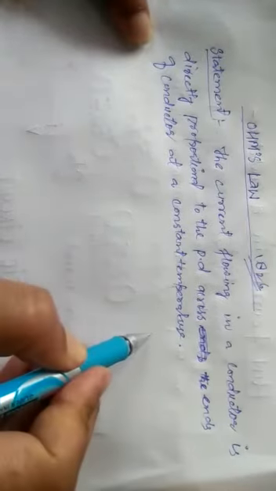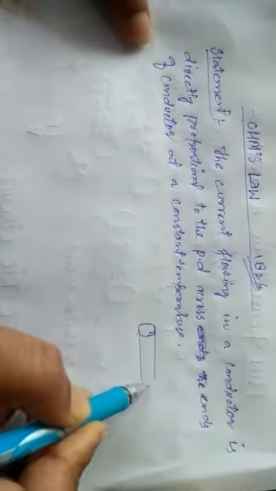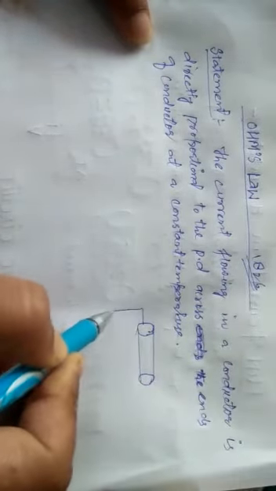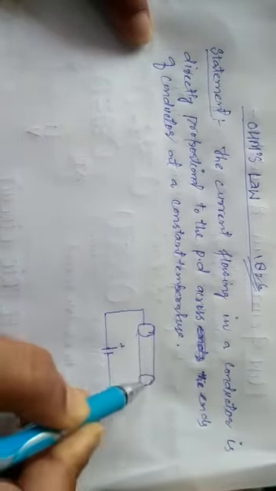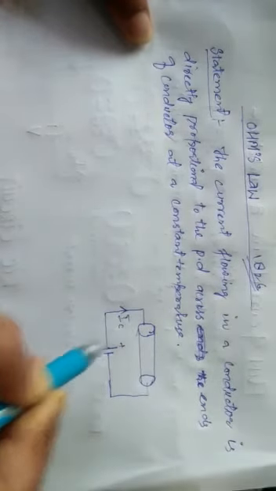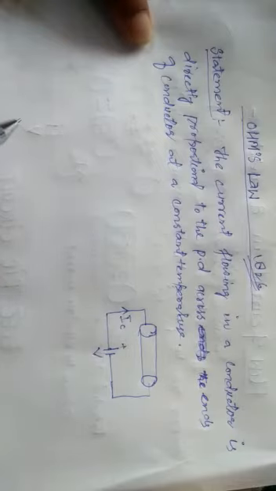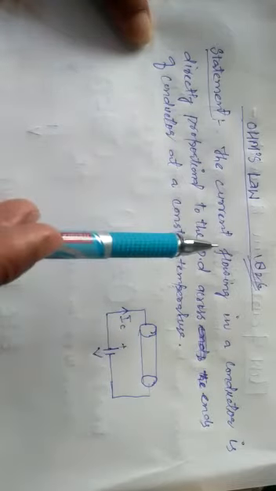He took a conductor and applied potential difference to the conductor, positive, negative, and then he gave a relationship between the applied potential difference and current flowing through the conductor. This relation between electric current and potential difference is known as Ohm's law.